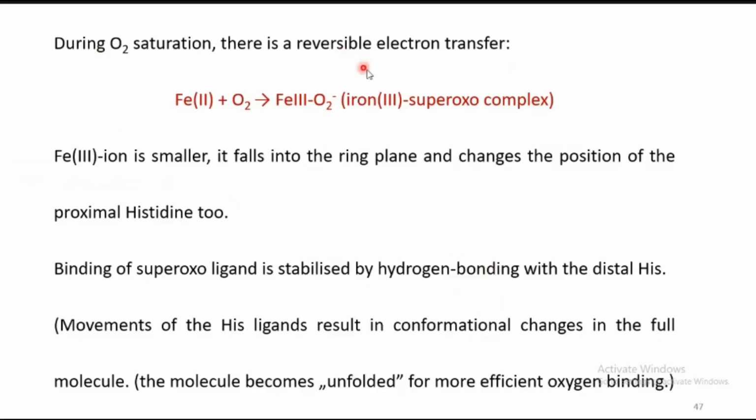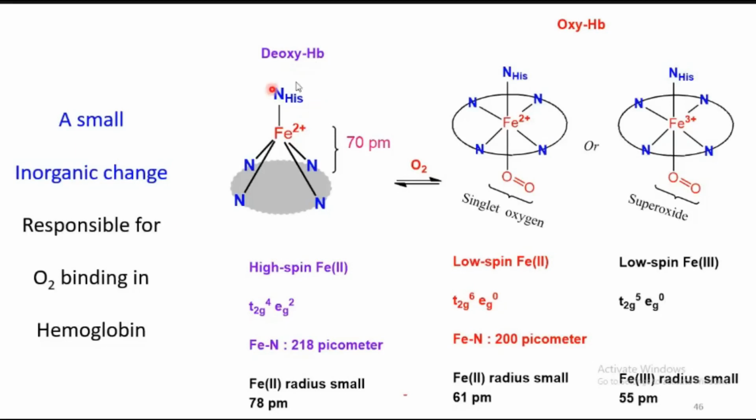During O2 saturation, a reversible electron transfer takes place. There is a lot of possibility for this to happen. Iron 3+ is smaller in size and it immediately falls into the plane of the porphyrin ring and changes the position of the proximal histidine. The position of this histidine will change.